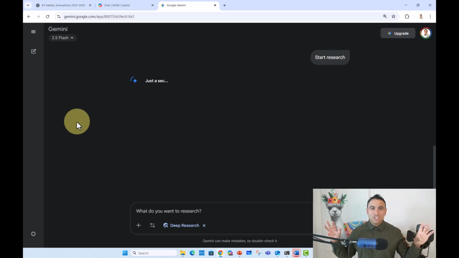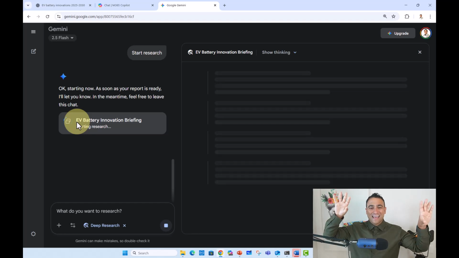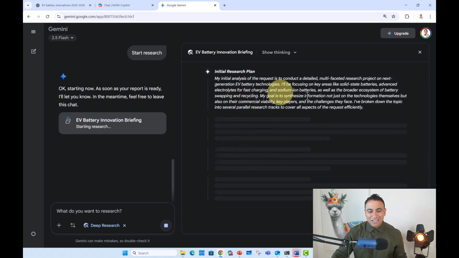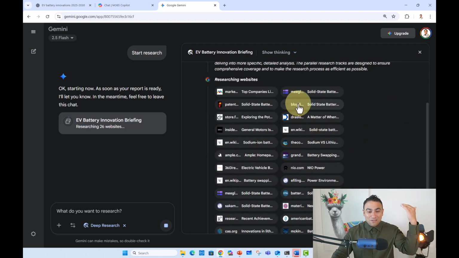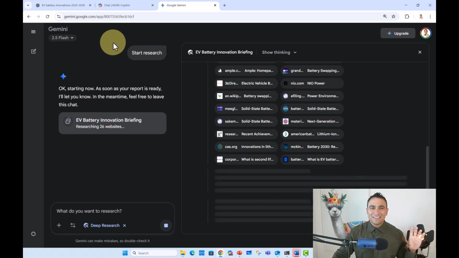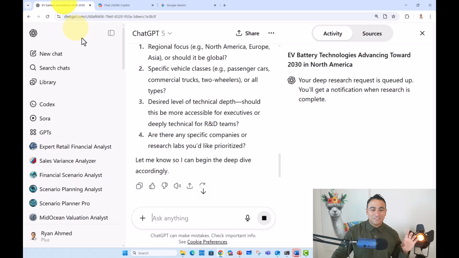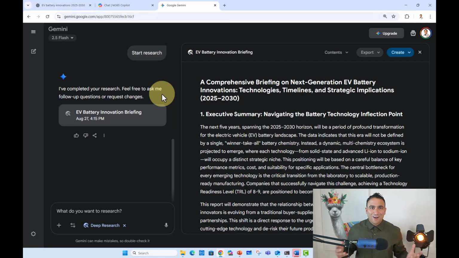And now Google Gemini is going to go do the same thing. So now it opened a new browser, and it's going to basically read the entire internet around this specific topic. And here we go. So these are the different tasks. Laying down the groundwork. It already read all these different websites, which is mind-blowing. And I'm going to come back maybe after a few minutes once these 3 different AI agents are ready with the report.